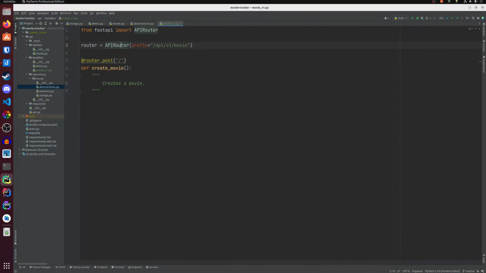Okay, so we have status code. Let's create a response class movie created response base model for this. Base model, import this from Pydantic, and we'll respond with movie ID string. Okay.